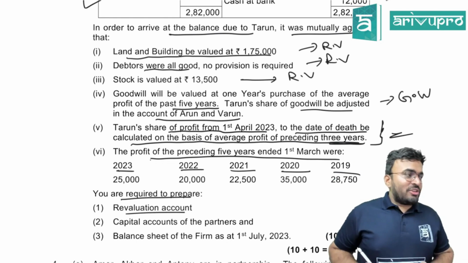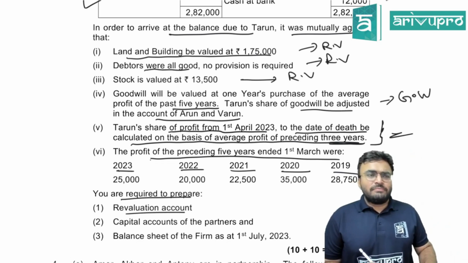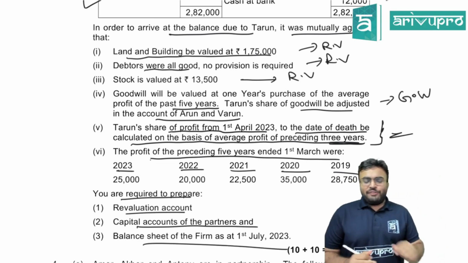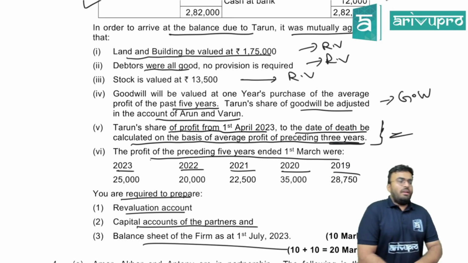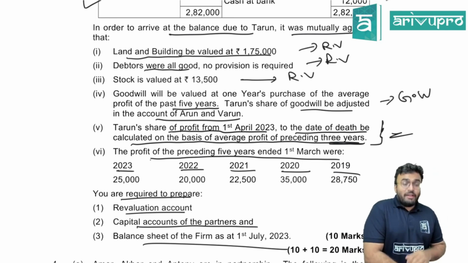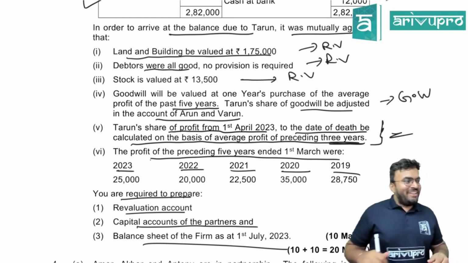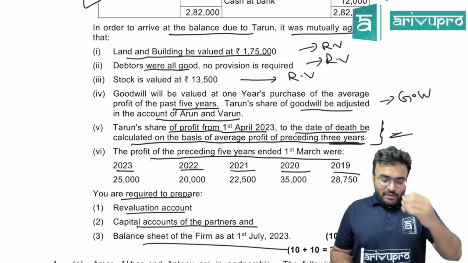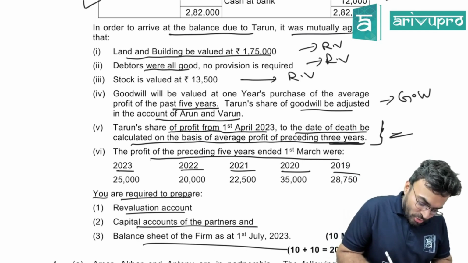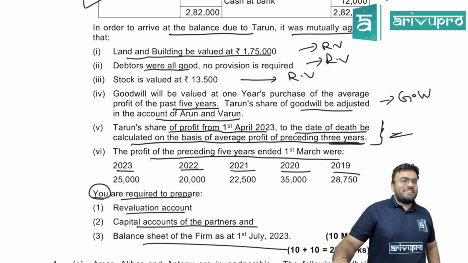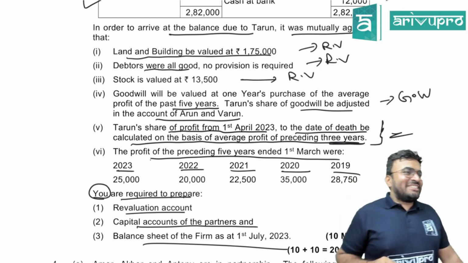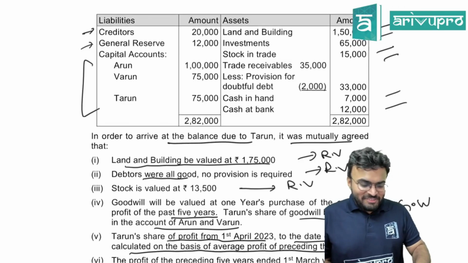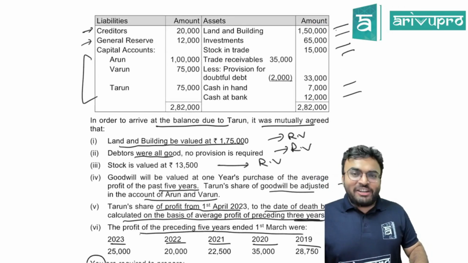Okay, revaluation account. Shouldn't be a problem. Capital account of partners and balance sheet of the firm as at 1st July. Let's do it now. Partnership and all will not take risk. They didn't ask me to do it. They asked you to do it. So you will do it. Start. Revaluation account shouldn't be a problem. You are going against the trend today. Question, I'm keeping it open.